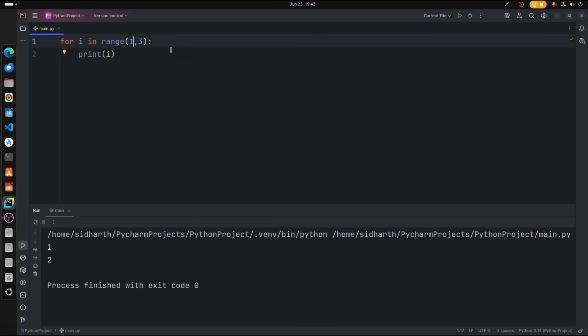Also, for loop can be used with other data types also. For example, let us say we have a list. So we create a list, and I would like to create a list of fruits.